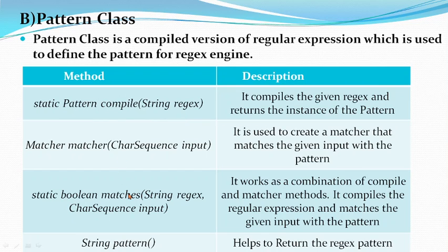Then static boolean matches(String regex, CharSequence input). It works as a combination of compile and match methods. It compiles the regular expression and matches the given input with the pattern. So compilation happens, and after that you check the matches of the pattern. If a match is available, it will print the answer, otherwise not. Then String pattern() returns the regex pattern. So let's go for some real examples and a demonstration.